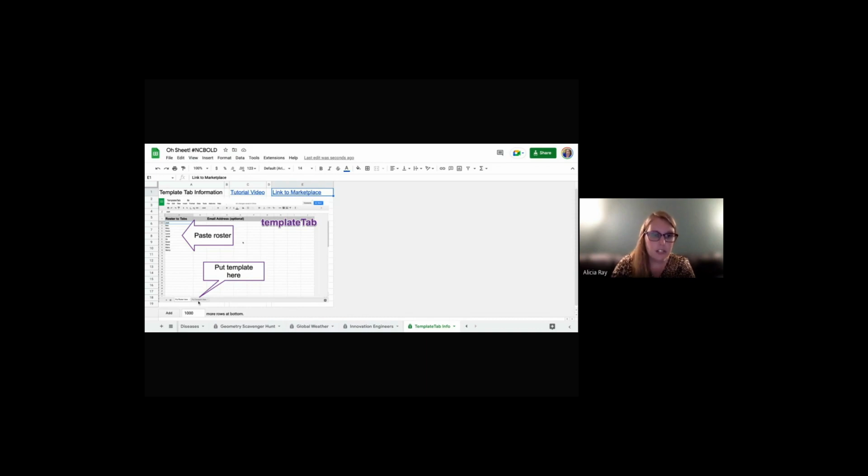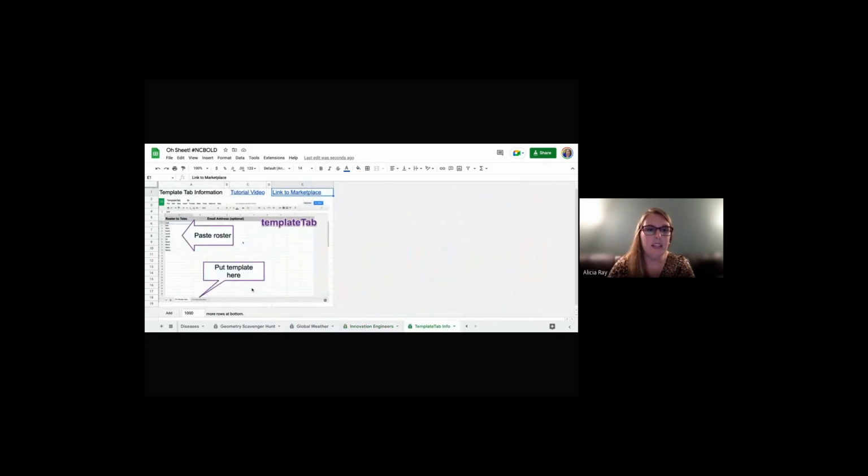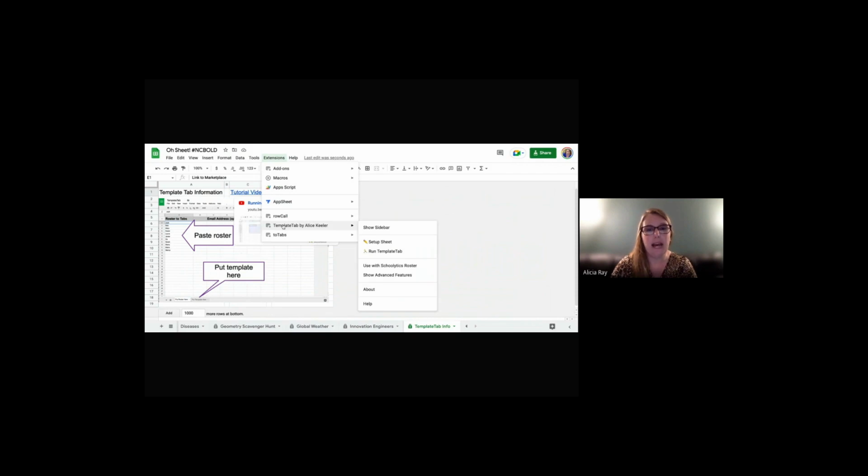Then you'll see real small down here, it says put template here. That's where I just literally copy and pasted this right into my template, okay? When I did that, then I go and I click on add-ons or extensions, whichever one it says now, and I go to Template Tab by Alice Keeler, and I run Template Tab. When I run the Template Tab, it's going to create for me a new sheet for every single student that looks identical. It's just like going to the copier at school and making 25 copies of a worksheet, but now